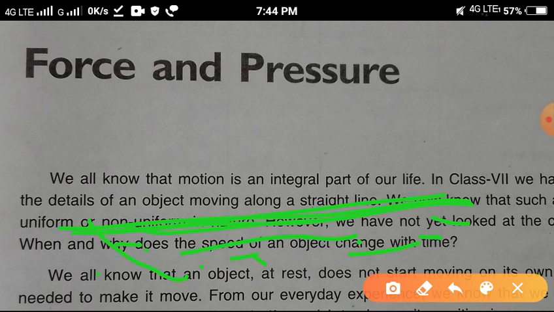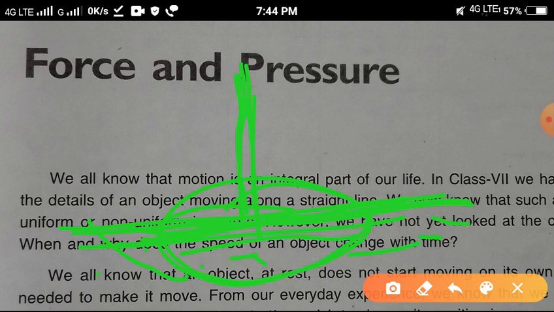It is a force applied perpendicular to the surface of an object, per unit area. This is the area. The perpendicular force applied per unit area of an object is known as pressure, that is P. When a force is applied perpendicular to an object in per unit area, you know, the area's each unit, that is known as pressure.